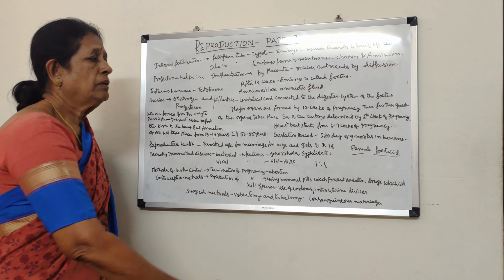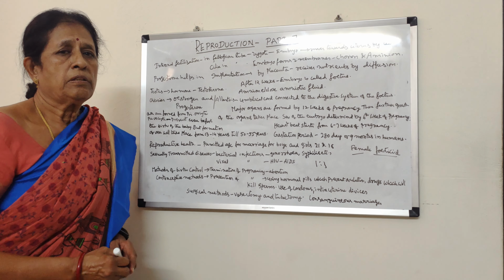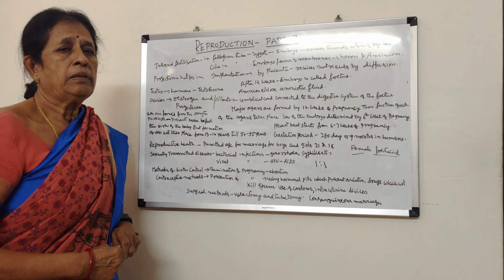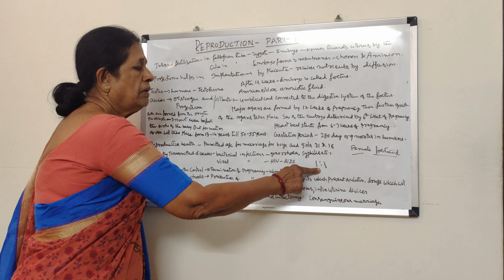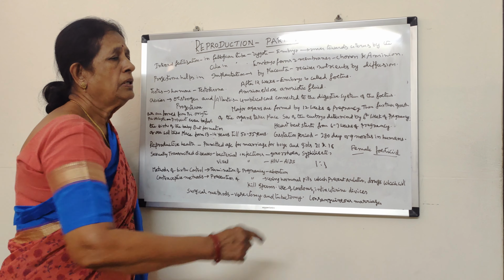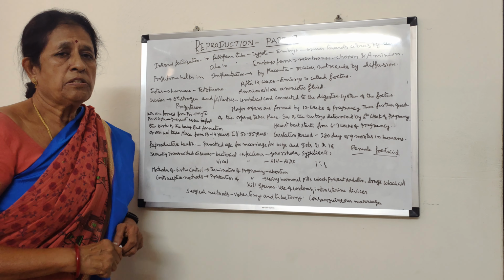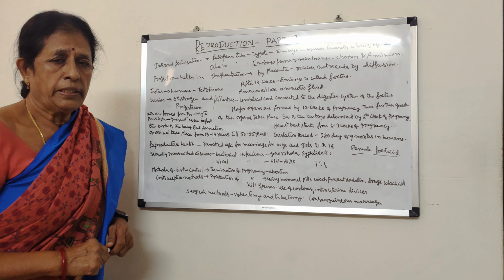Suppose the female children or female fetuses are killed, what happens? Naturally, the female population will decrease. In nature, there is always a chance for the formation of a 1:1 ratio. But when female foeticide takes place, the ratio will get disturbed, and there is a lot of impact on society. That means it should not be done. We should not go against nature.